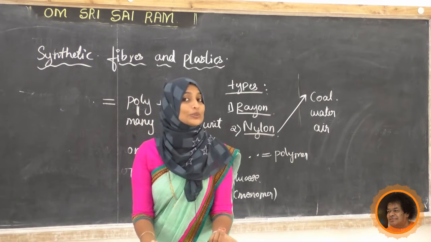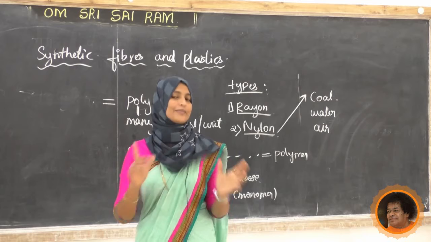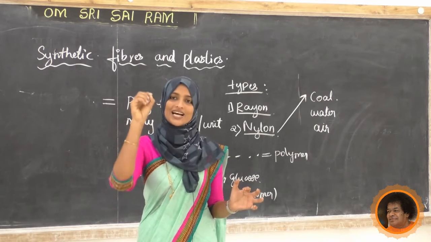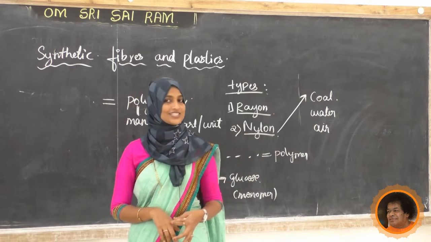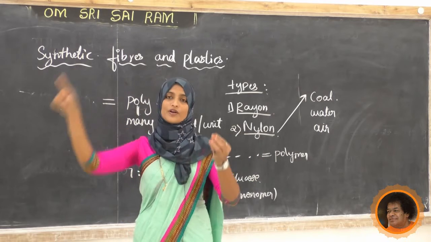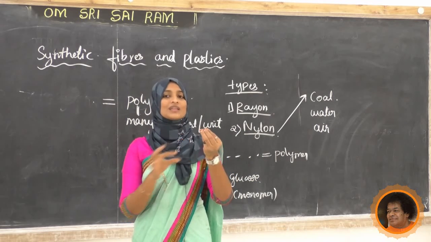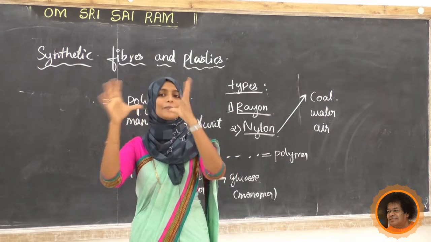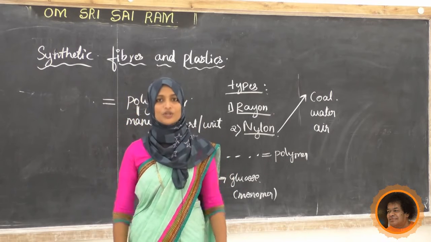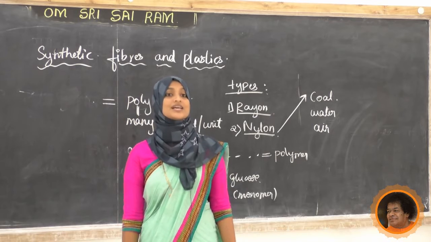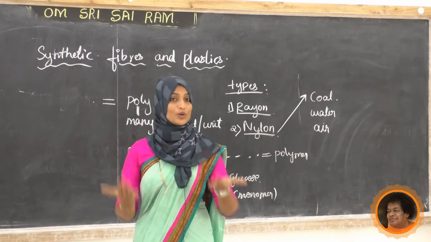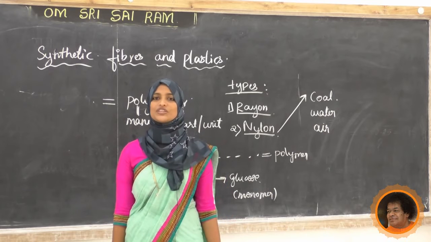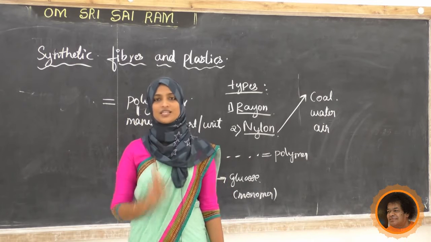We compare it to a necklace, same as how the beads are arranged in that, here monomers are arranged. The number of monomers arranged gives a single polymer. A natural polymer is cotton, in which cellulose is the polymer and glucose is the monomer.